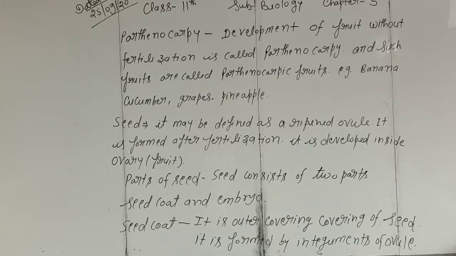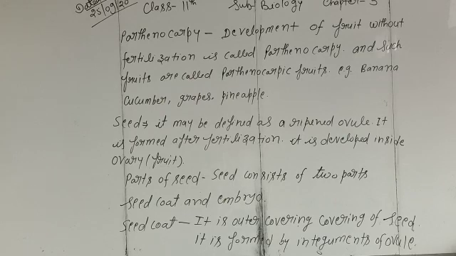The ovary consists of the embryo sac. The embryo sac consists of the egg cell and polar bodies. After the fertilization of the male gamete with the egg cell to form the embryo, the second male gamete fuses with the polar body or secondary nucleus to form the endosperm, and the complete ovule is converted into the seed and the egg is converted into the zygote, and the complete ovary is converted into the fruit. This is the complete process of syngamy or fertilization.